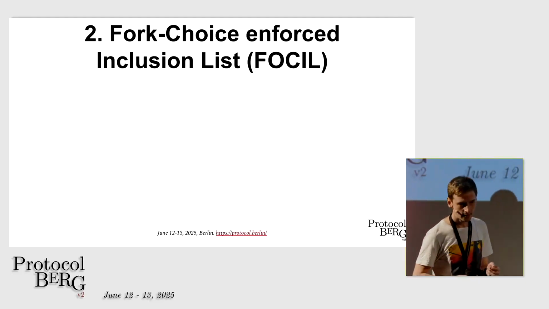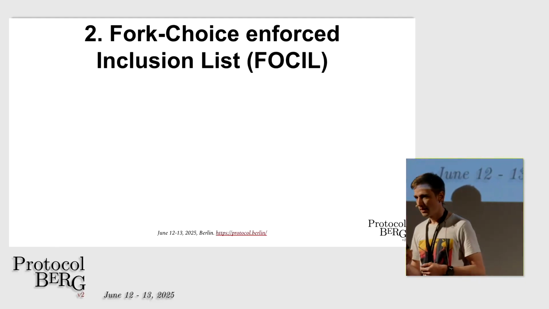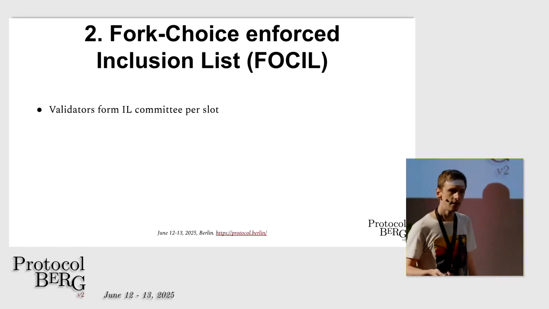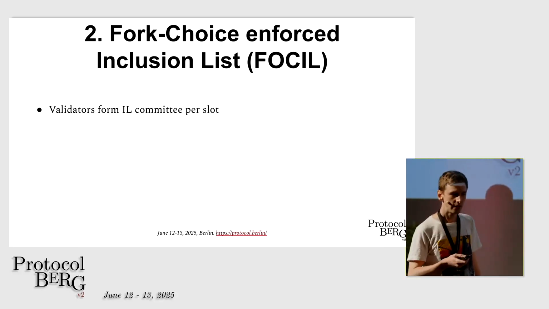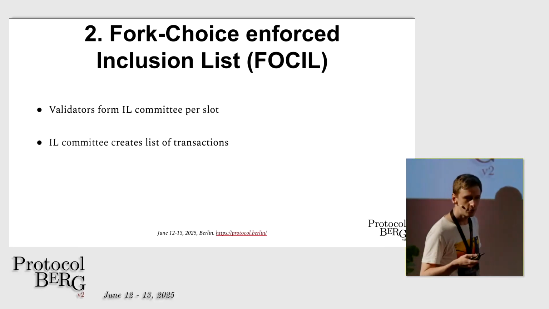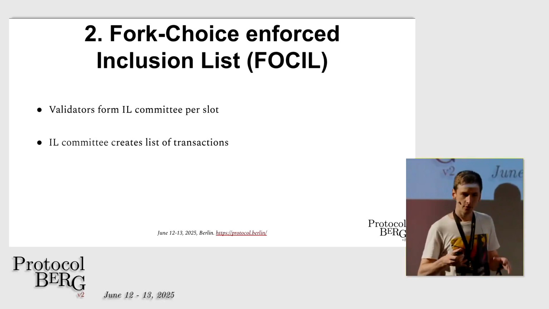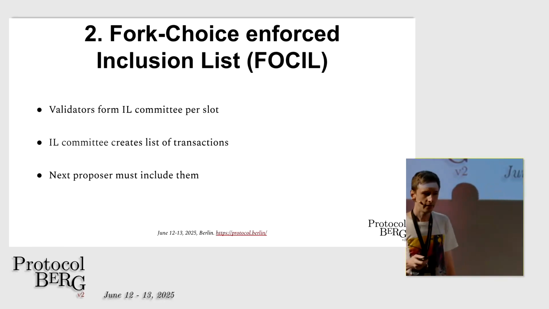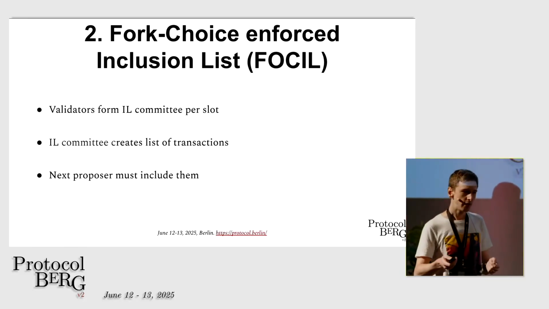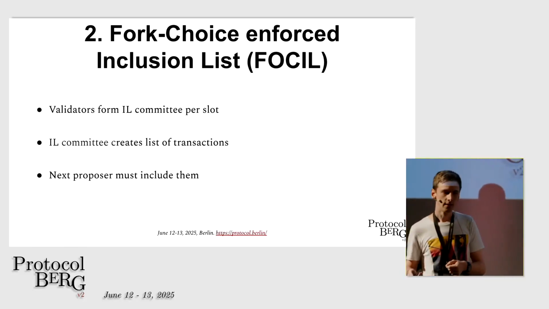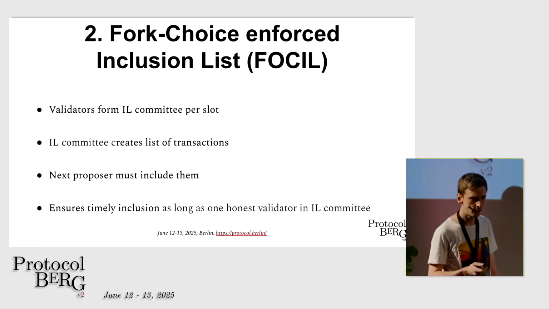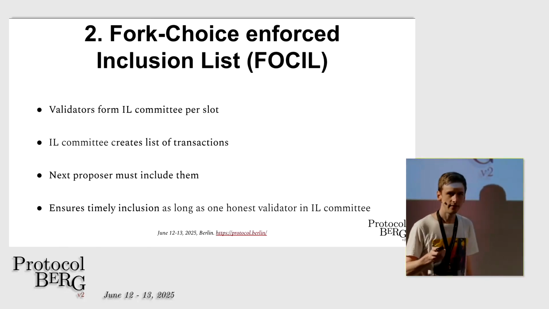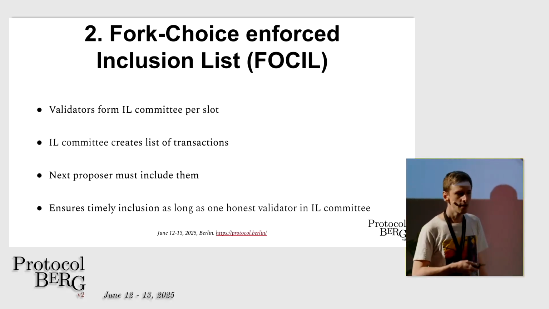The second technique is FOCIL, an inclusion list design that has recently come up. And here, validators vote an inclusion list committee for each slot. And then this inclusion list committee creates a list of transactions that has to be included in the next block. So essentially, the proposer is forced to include the transactions from the inclusion list into the next block. And as long as we have at least one honest validator in the committee, we can be guaranteed that transactions are included into the blockchain within a timely manner.